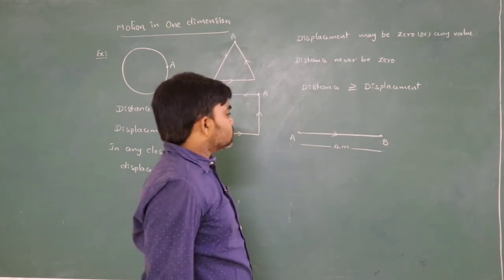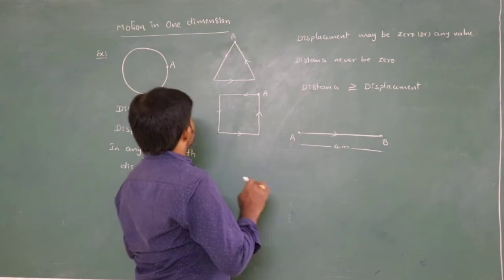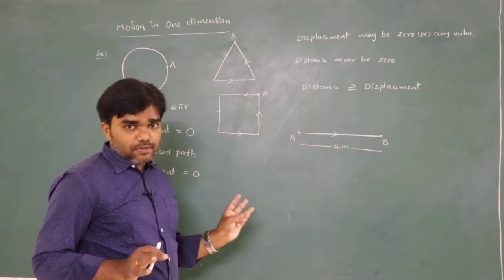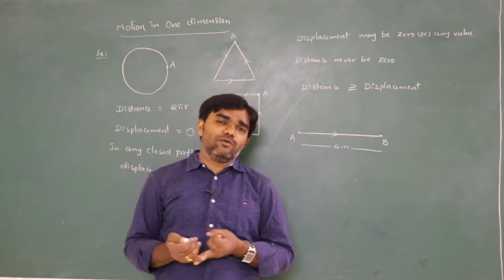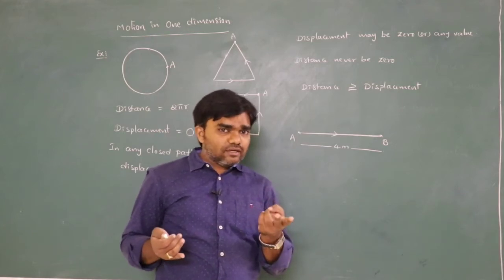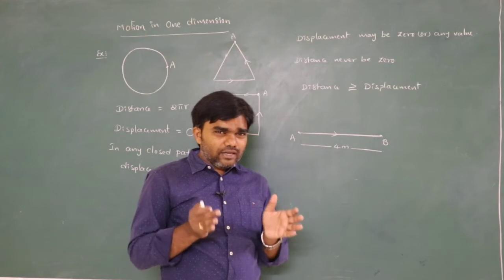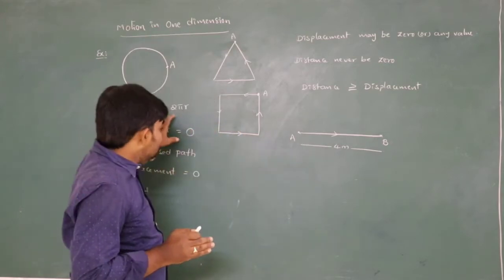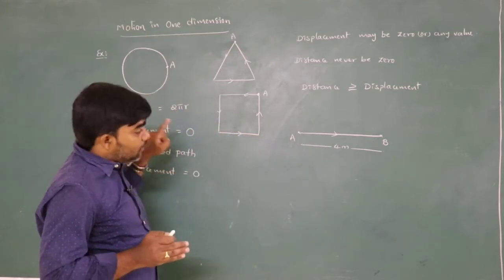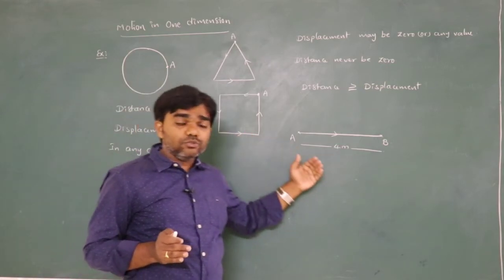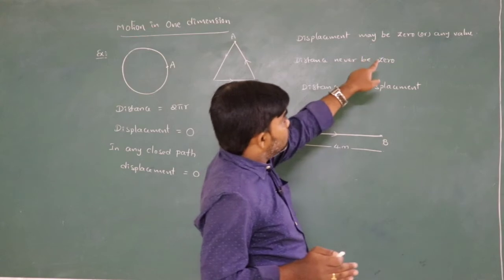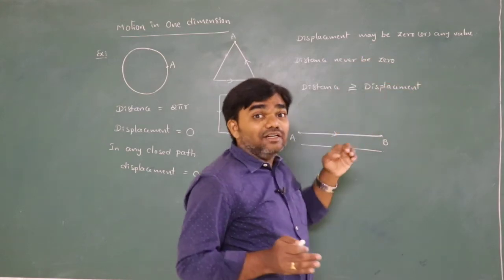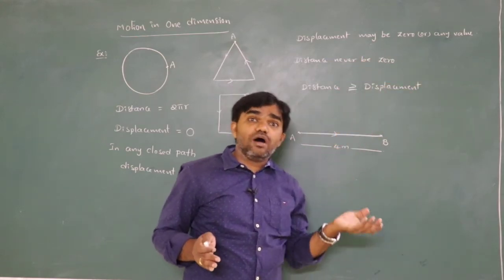Remember that. So this is about distance and displacement. Distance is a scalar quantity and displacement is a vector quantity. The difference between scalar and vector: a scalar quantity has only magnitude, that means distance has only magnitude, but displacement has magnitude as well as direction. That's why the displacement may be 0 or any value, and the displacement may be positive or negative.